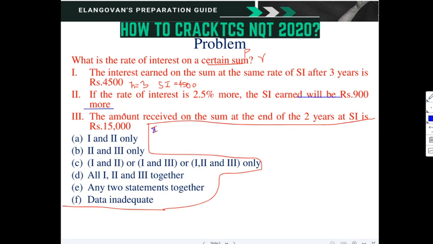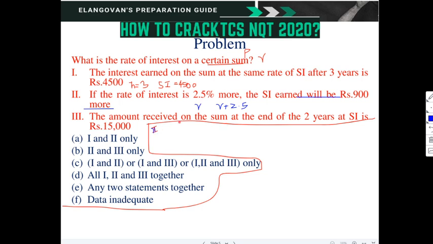So if the rate of interest is R, then we will get some simple interest. If the rate of interest is R plus 2.5, then this simple interest plus 900 is the total simple interest.